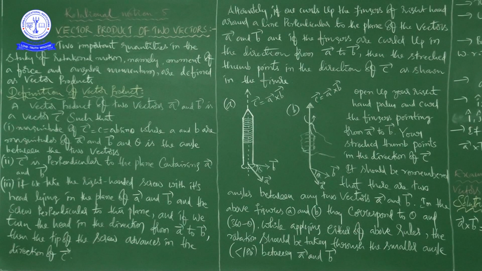In the chapter motion in a plane, I discussed what a scalar product and a vector product are, basically and a little. But in the last chapter, work, energy and power, we discussed the scalar product clearly, because work is the scalar product of two vectors, force and displacement, the force vector and the displacement vector.